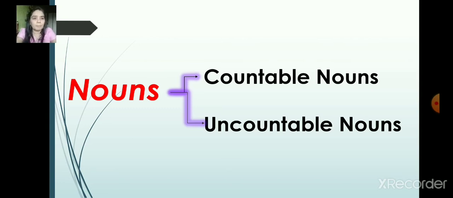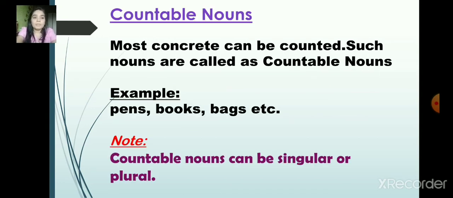It's so simple. So concrete nouns are also called countable nouns. So pen, books, bags. All these occupy space. They are called concrete nouns and they are also called countable nouns. So you just have to read the question properly.